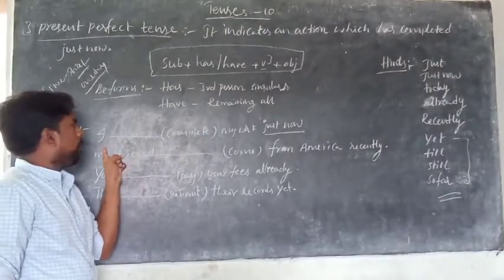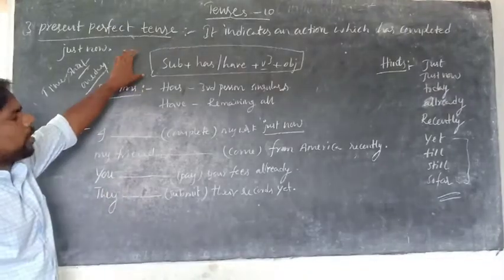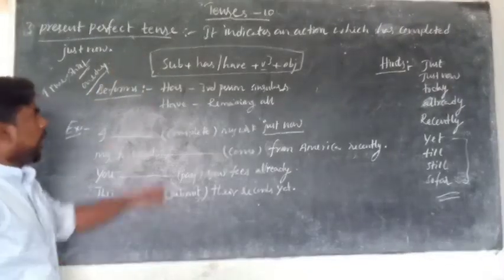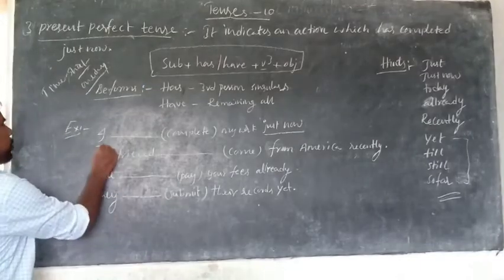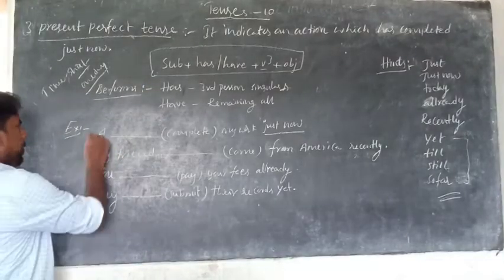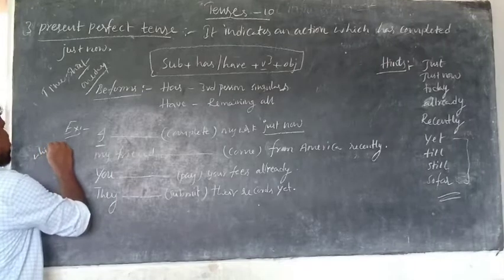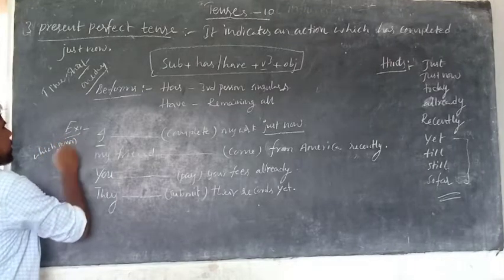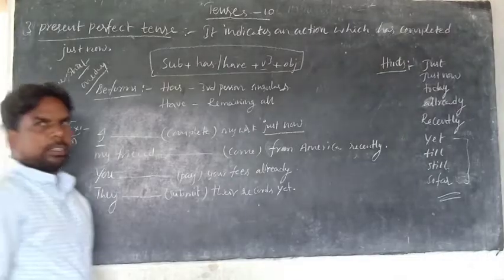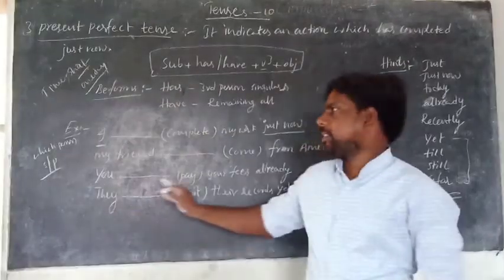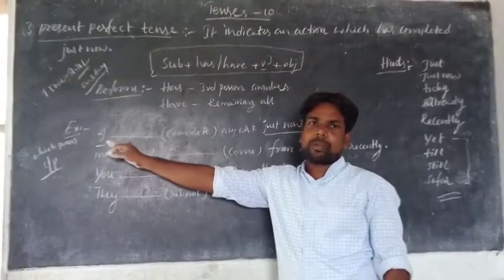After knowing it is present perfect tense, we have to remember the structure and the verb forms usage. After doing these two things, you have to ask a question about the subject: which person is it? Singular or plural? It is first person singular.